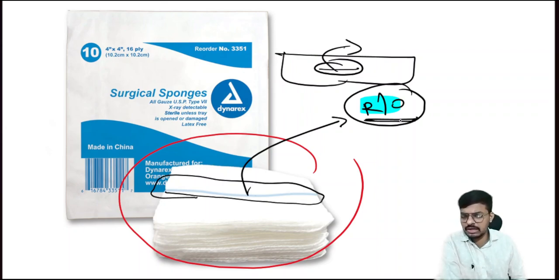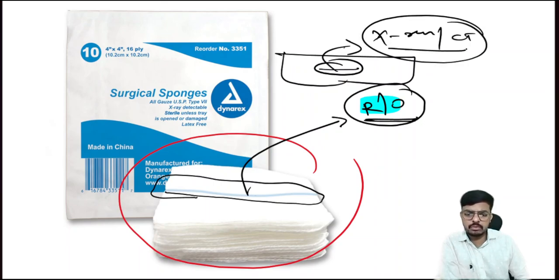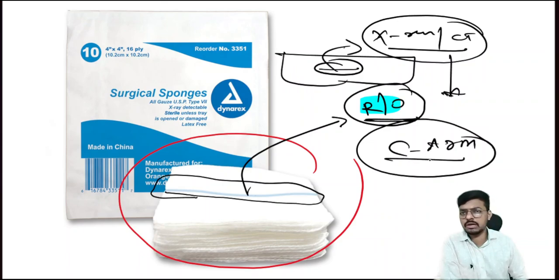Okay, accidentally we kept a gauze piece inside the body. We can do an X-ray, or we can go for a CT. But most commonly the surgeons will use the C-arm machine. The C-arm machine will be there in the OT. It will give a real time image. If we keep the patient in the C-arm machine, it will be like this.